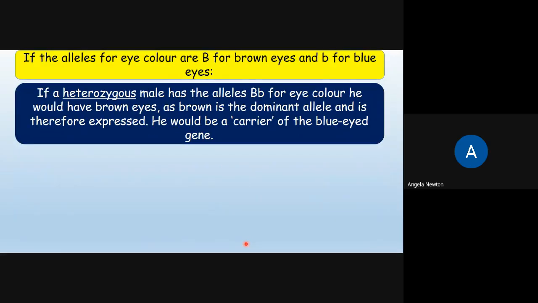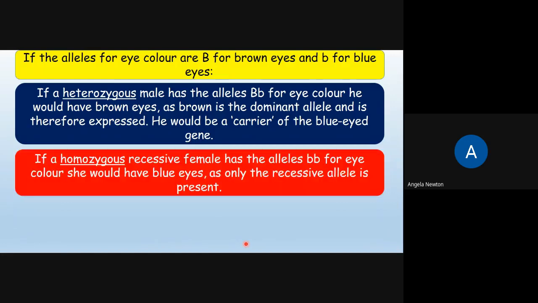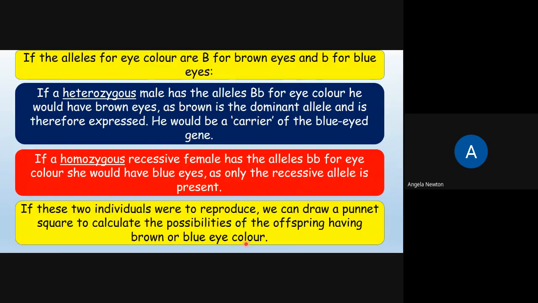So if a heterozygous male has the alleles capital B, lowercase b for eye colour, he would have brown eyes because brown is the dominant allele and the dominant allele is always expressed over the recessive allele. If a homozygous recessive female has the alleles lowercase b, lowercase b for eye colour, she would have blue eyes as only the recessive allele is present. If these two individuals were to reproduce, we could draw a Punnett square to calculate the possibilities of the offspring having brown or blue eye colour.